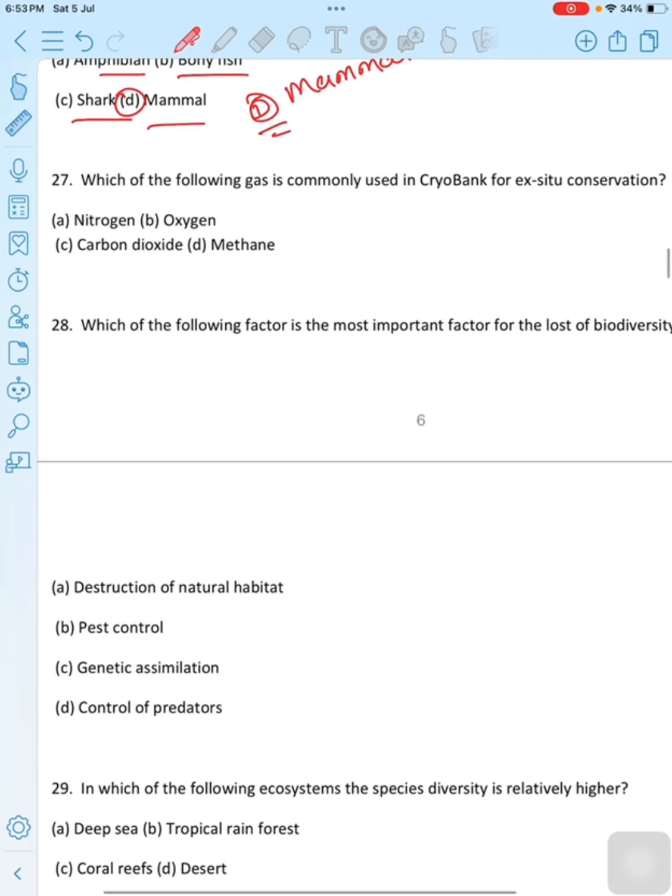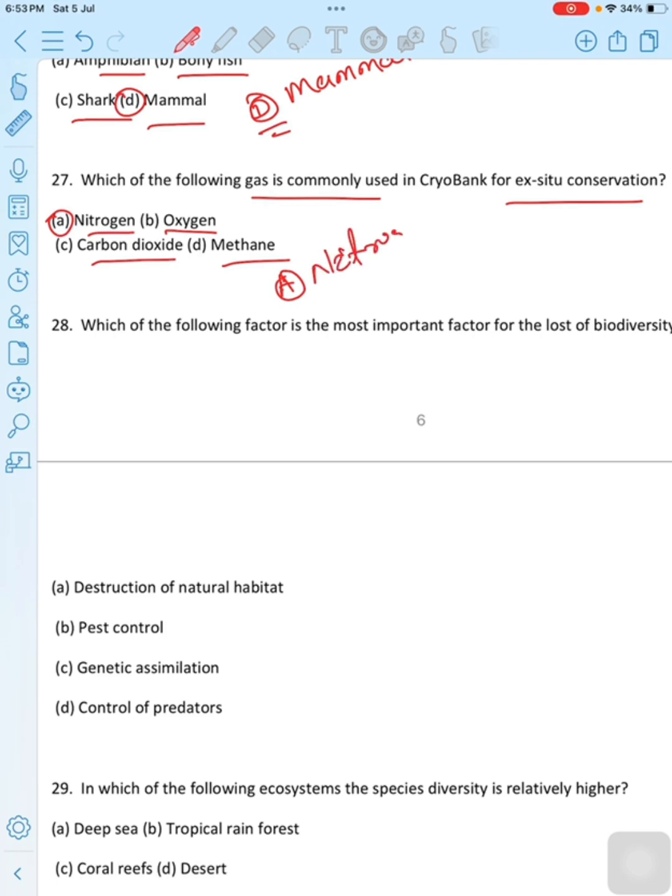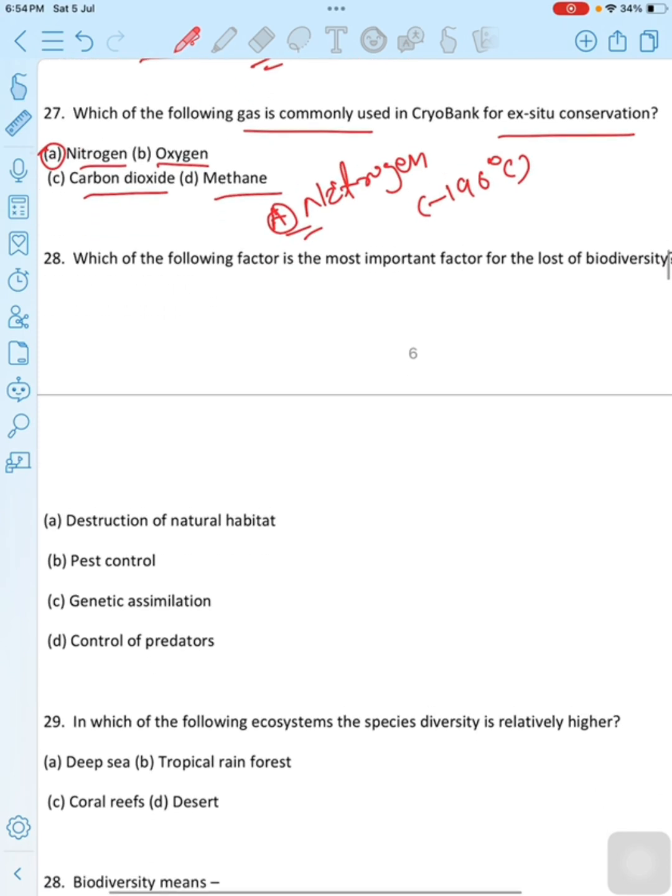Move to next question. Which of the following gas is commonly used in cryo banks for ex-situ conservation? First is nitrogen, second oxygen, third is carbon dioxide, fourth is methane. Then the correct option is option A, nitrogen. Liquid nitrogen is commonly used in cryo banks for ex-situ conservation, particularly for the preservation of biological samples such as seeds, embryos and cells. The extremely low temperature of liquid nitrogen, minus 196 degrees Celsius, helps to slow down metabolic processes, allowing for the long-term storage of these samples. Then the correct option is option A. Then move to next question.